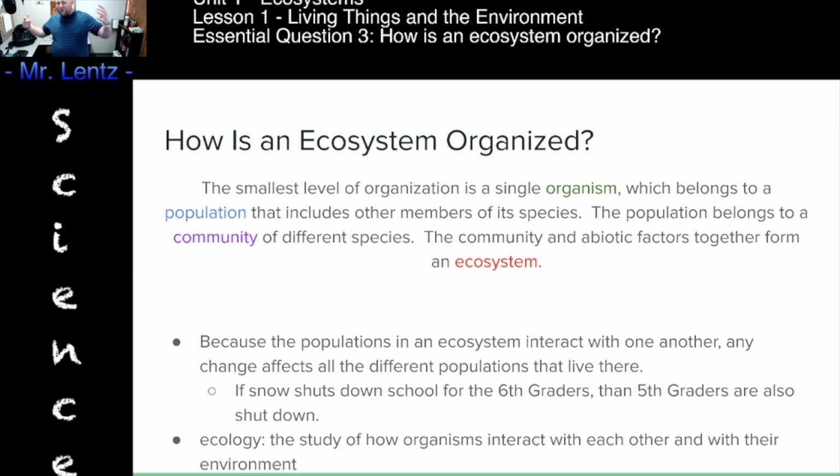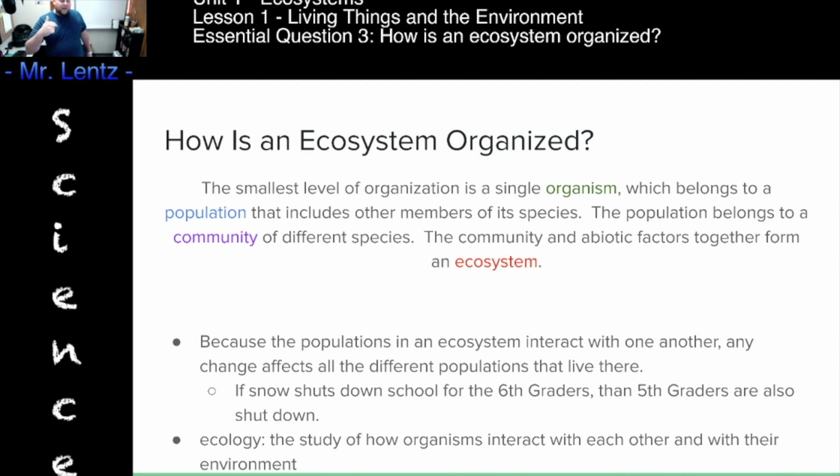Great example is if we had a snow day, right? If we had a snow day and it's going to shut down Maplewood, it's a snow day for everybody in the building. It's not like 6th grade gets a snow day and 5th grade still has to come to school when there's 2 feet of snow on the ground. Okay? You cannot affect one thing in isolation. If you do something, it's going to affect everything. And that, my friends, is called ecology.